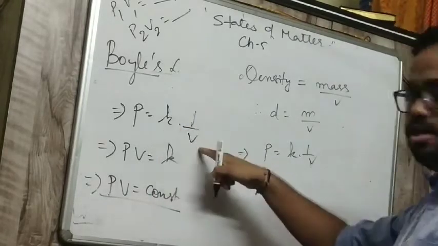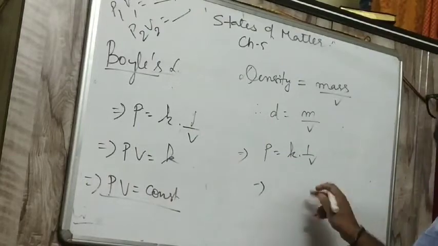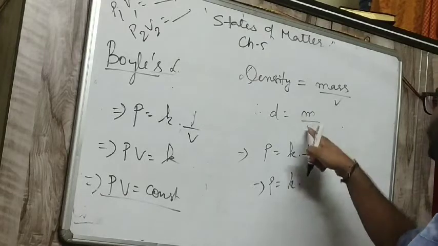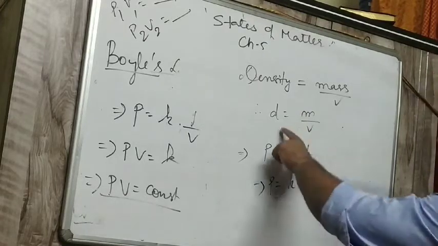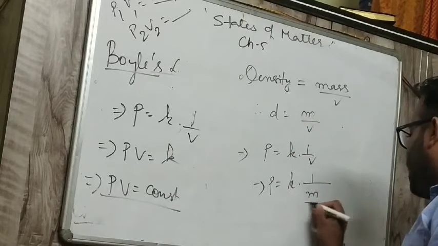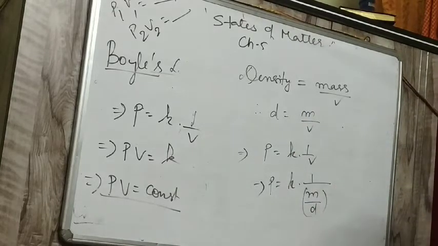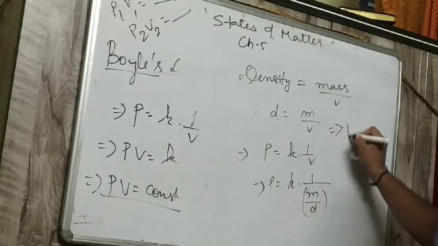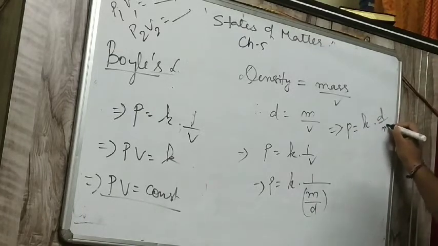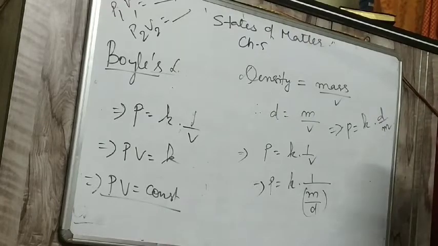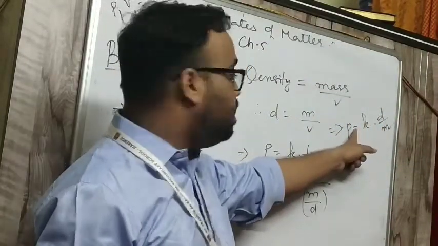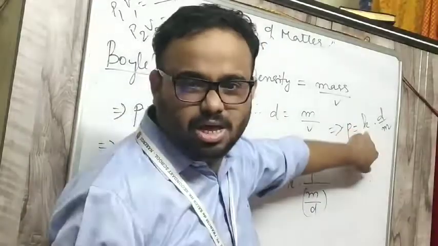I got from here. So V means M by D. If density is mass by volume, then V, if I take it, becomes M by D. So I did 1 by M by D. So this implies P is equal to K into D by M. I have taken D upwards.